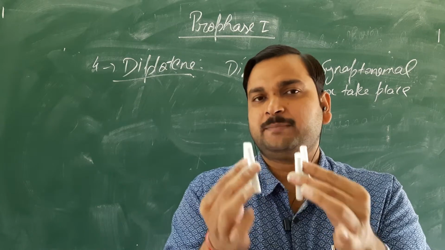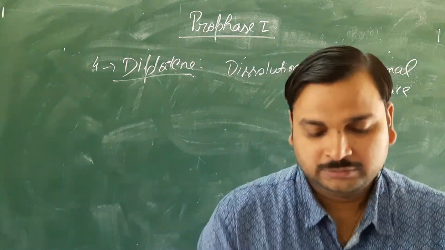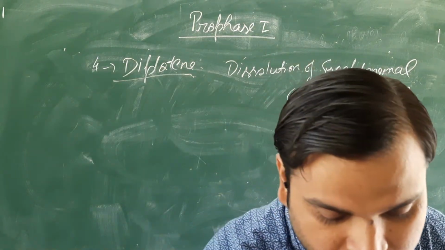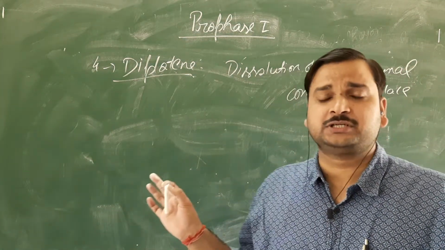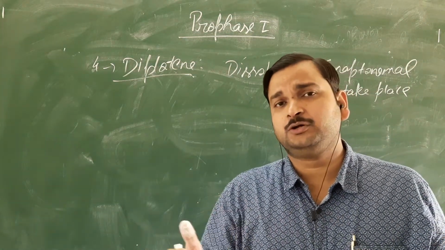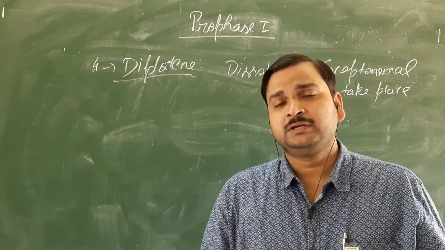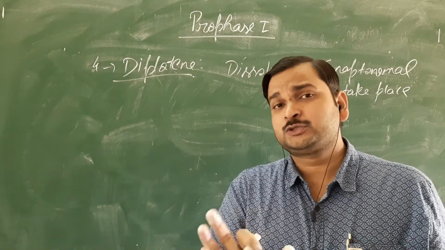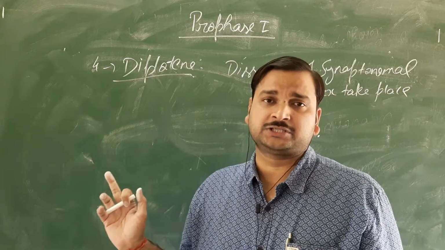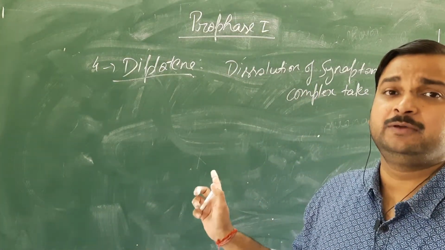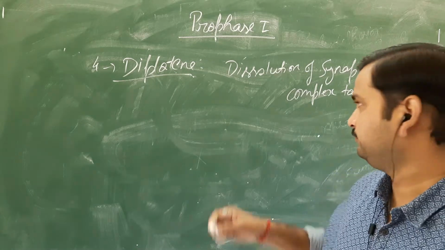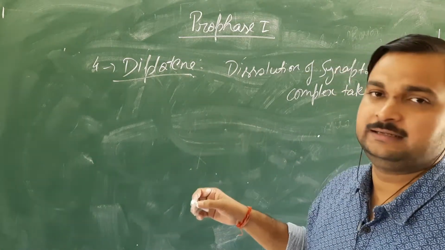But the chiasmata which was formed during the Pachytene stage, because these were the X-shaped structures present between the non-sister chromatids of a homologous pair, that was not visible during the Pachytene stage, will now be observed inside the cell.